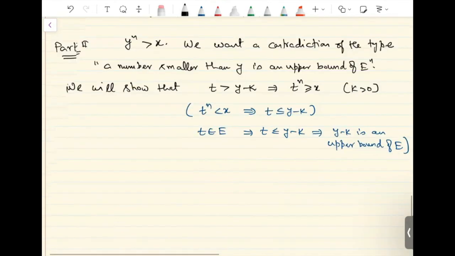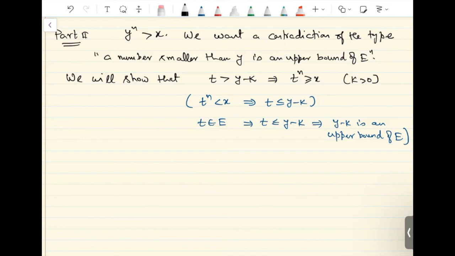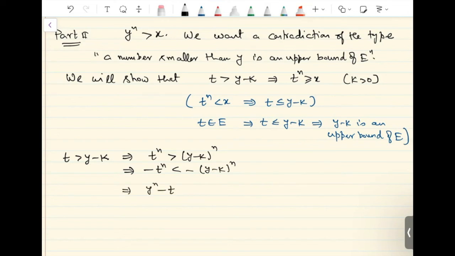Okay, so we have to choose k so that this implication is true. So we want t bigger than y minus k. This will imply that t raised to n is bigger than y minus k raised to n. If you multiply both sides by minus, so minus t raised to n will be less than, well, add y raised to n to both sides, so we'll get y raised to n minus t raised to n less than y raised to n minus y minus k raised to n.